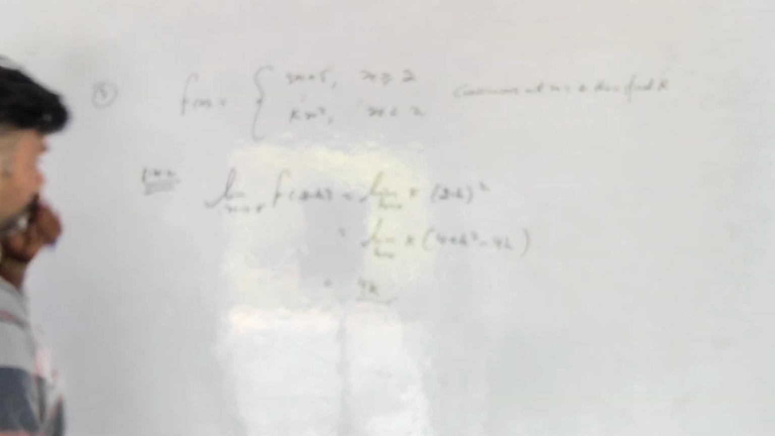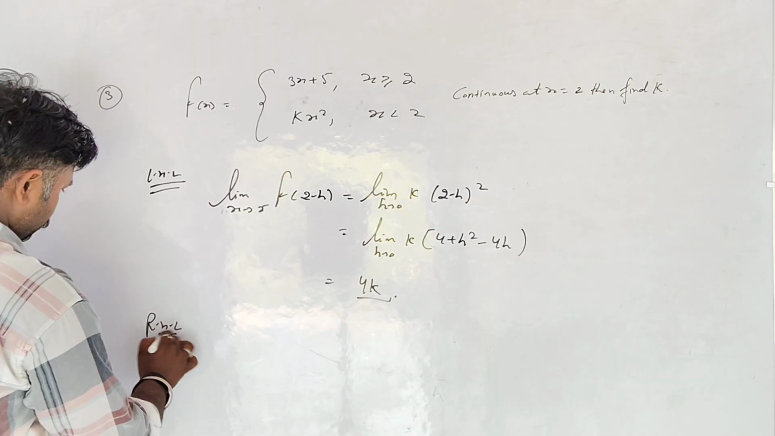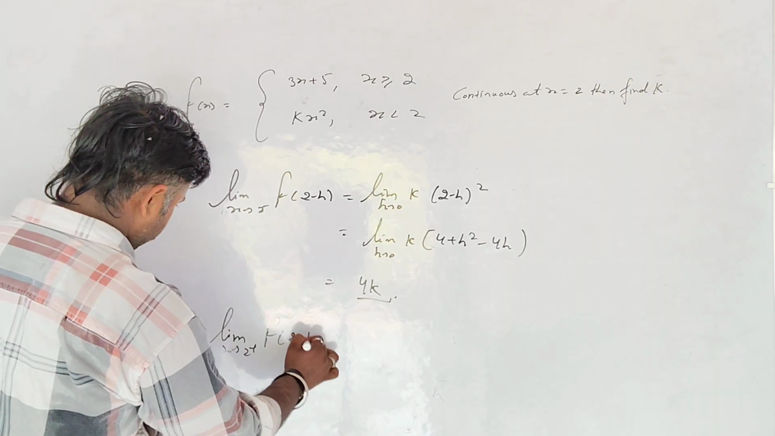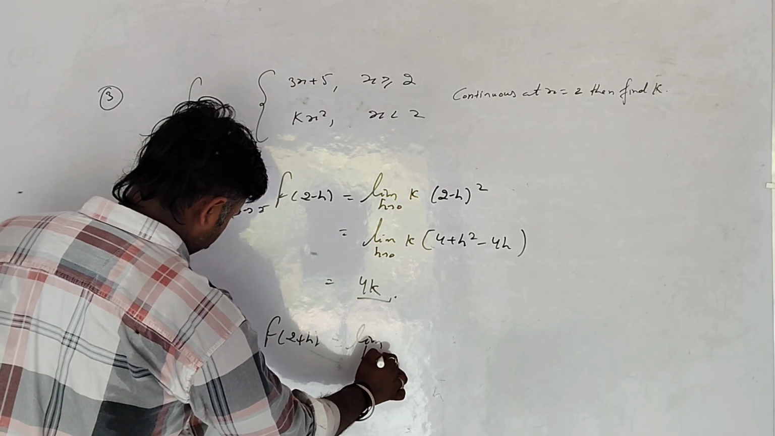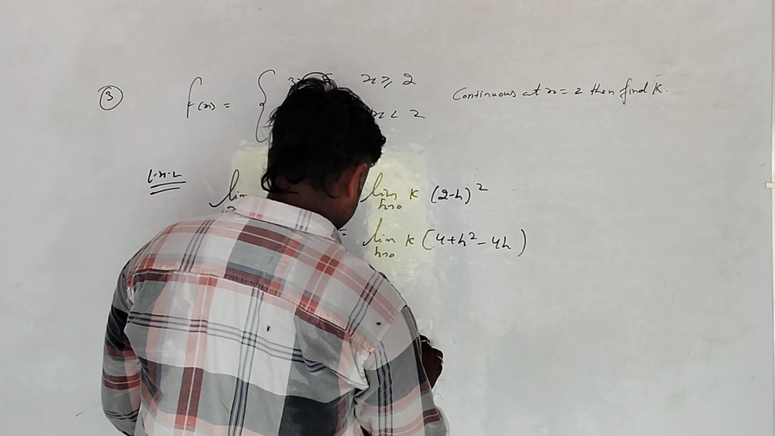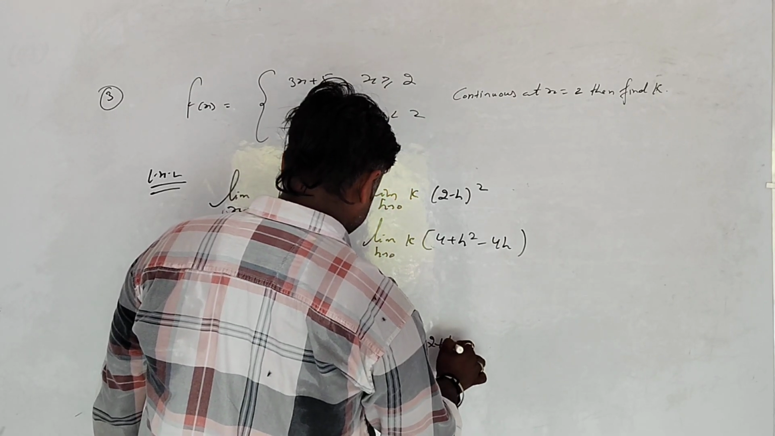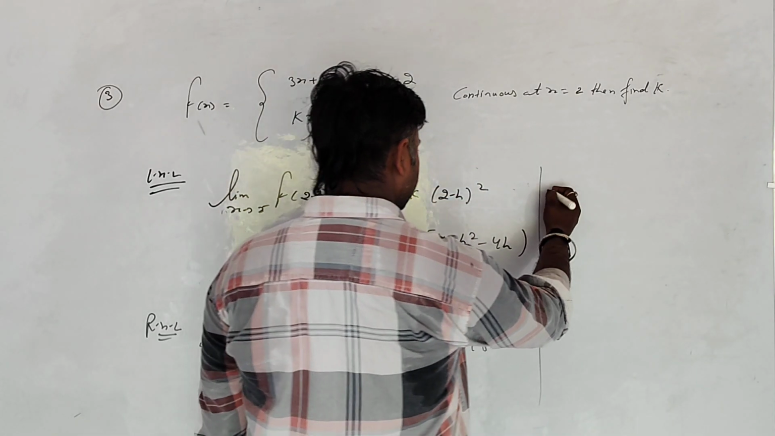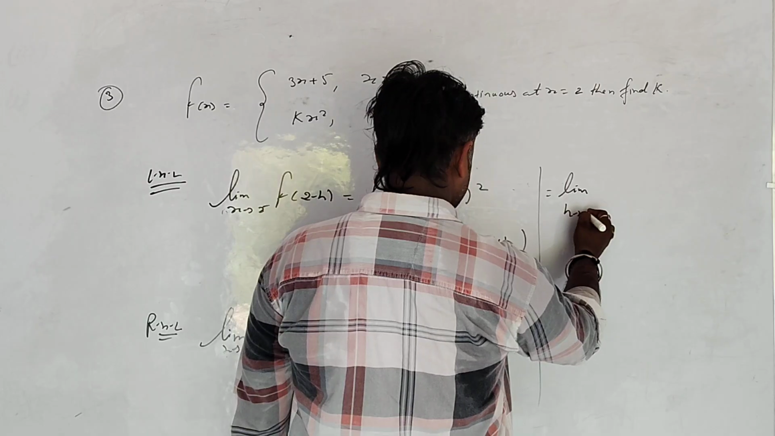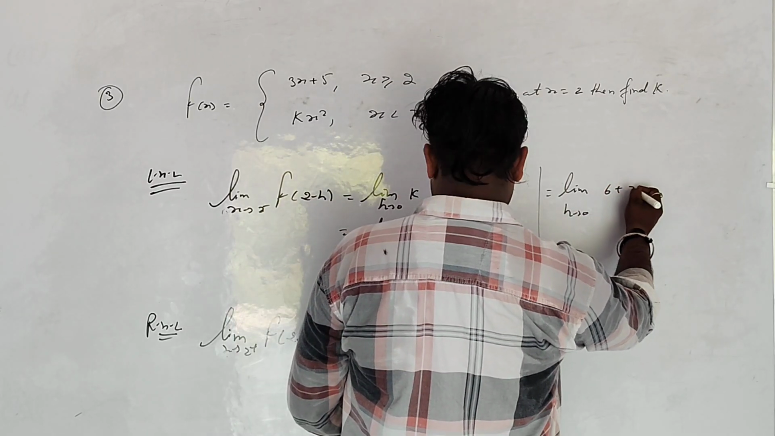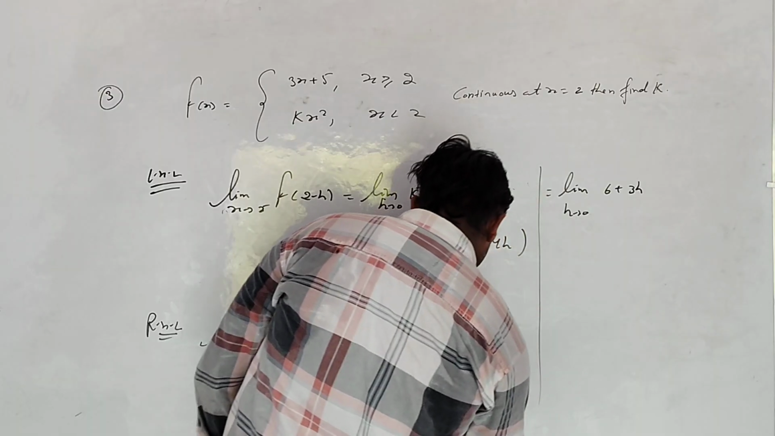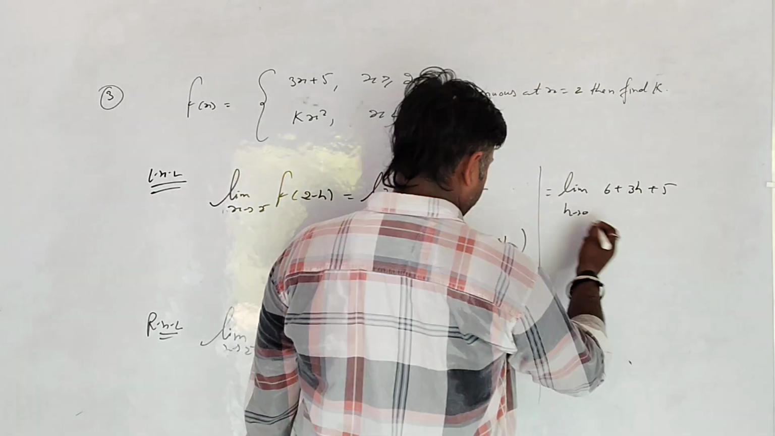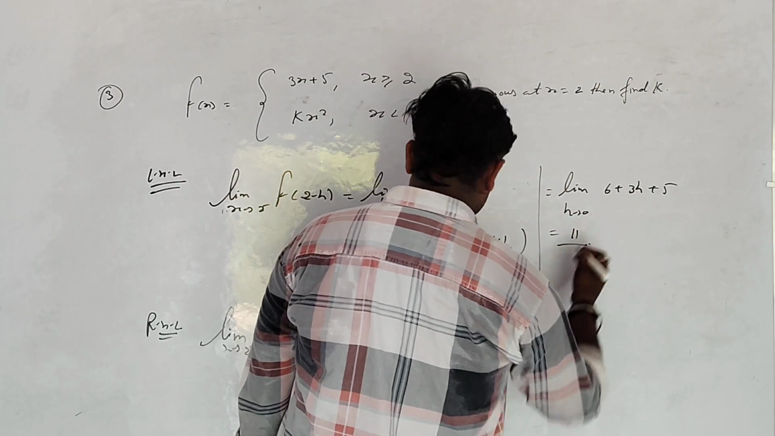That is the left hand limit. So the right hand limit is limit x tends to 2 positive, f(2 plus h), or limit h tends to 0 of 3(2 plus h) plus 5, which is equal to limit h tends to 0 of 6 plus 3h plus 5. Then the limit output is 11.